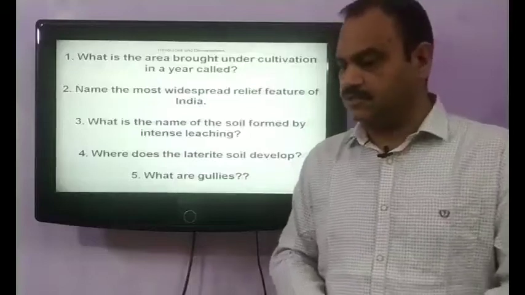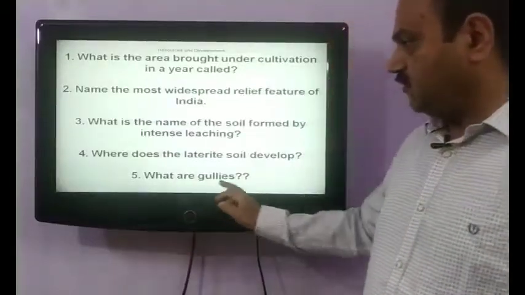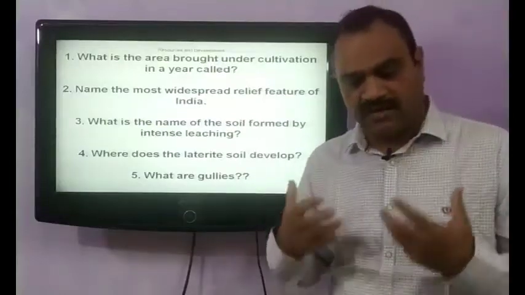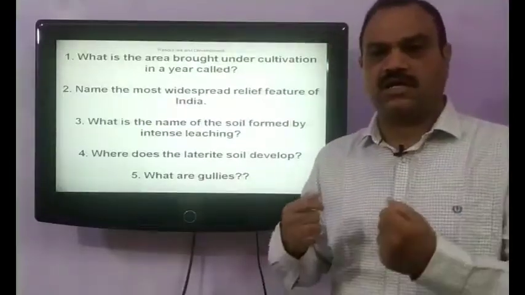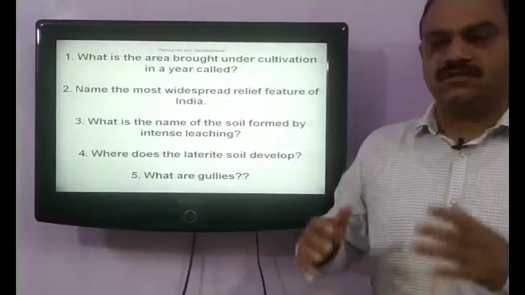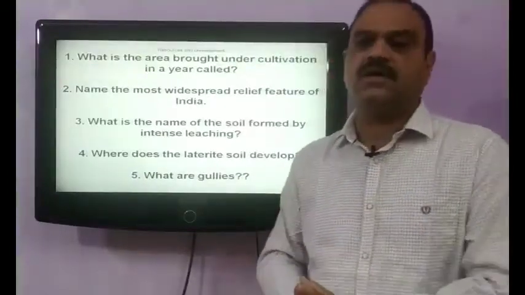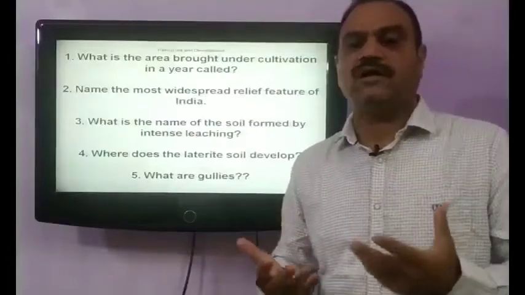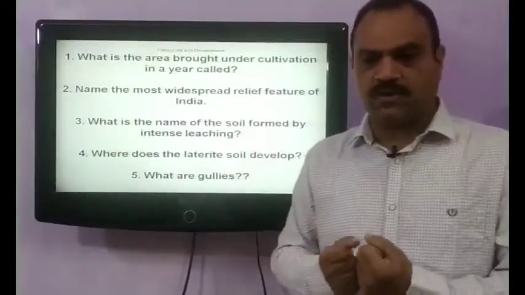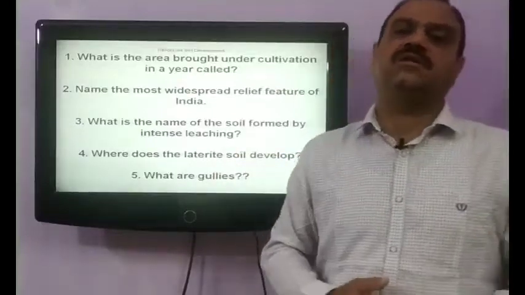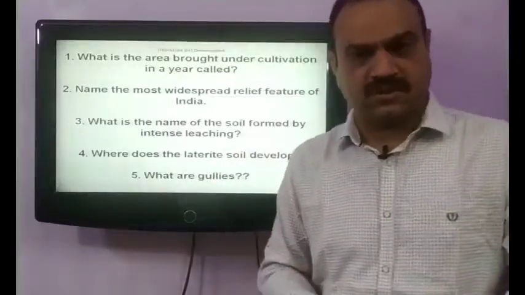Next question is, what are gullies? Gullies form when the running water cuts through the clay soil and creates channels. These channels are called gullies. It's a form of soil erosion. The important particles of the soil are drained through these channels and cause soil erosion.